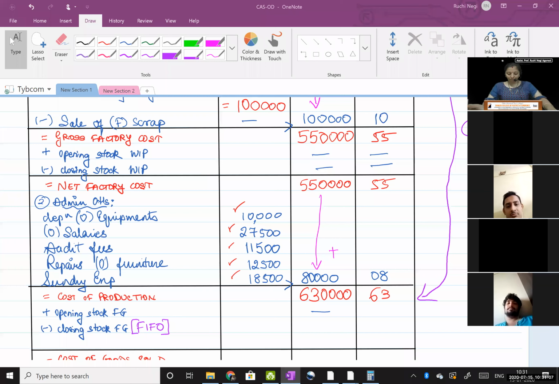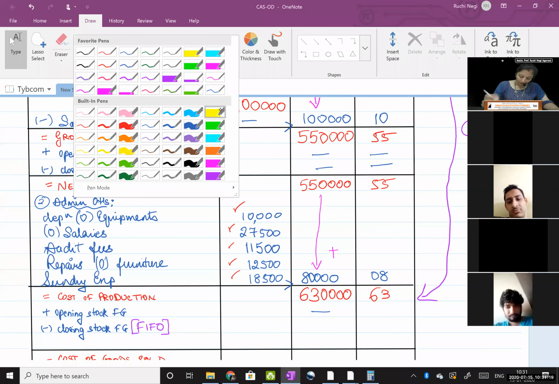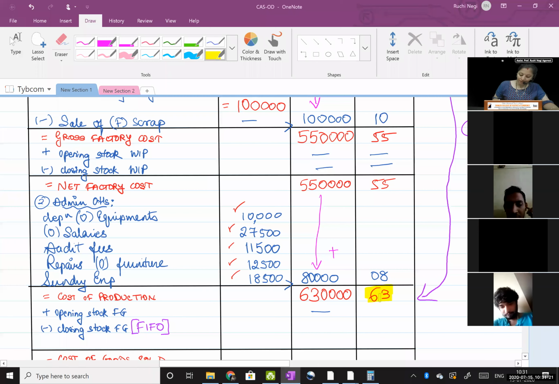Acknowledge it in the chat box. Is it clear? Okay, fine. Great. So this 63 rupees is FIFO, first in, first out rate. Okay? So I'll have to take this rate, 63.